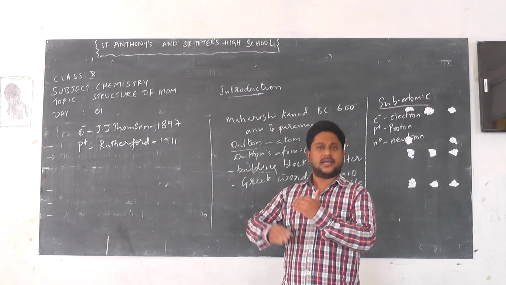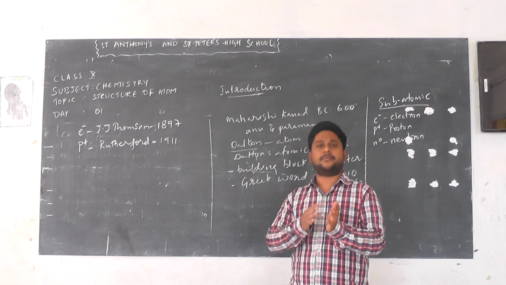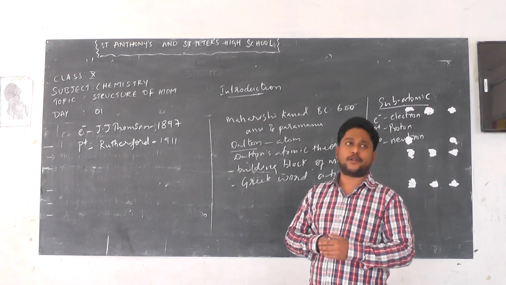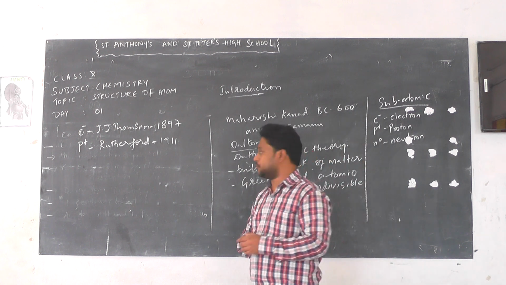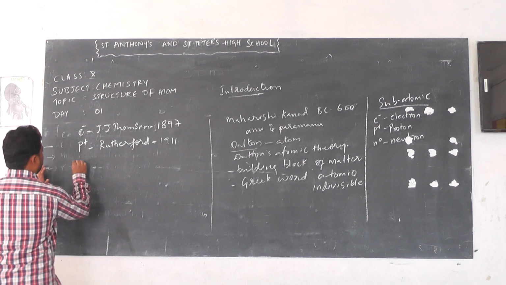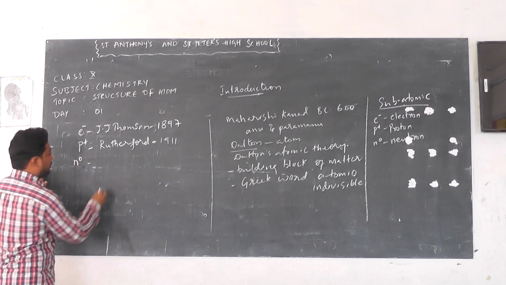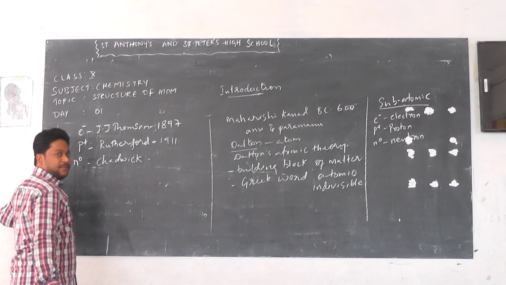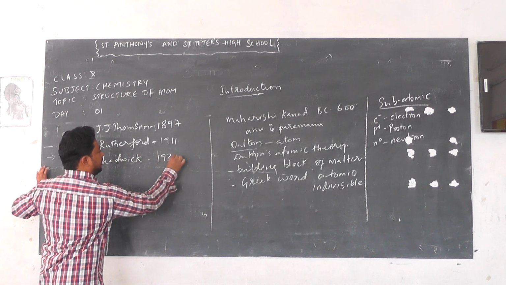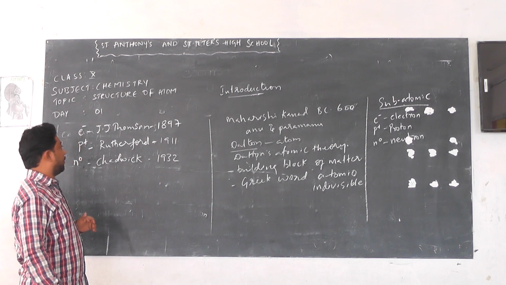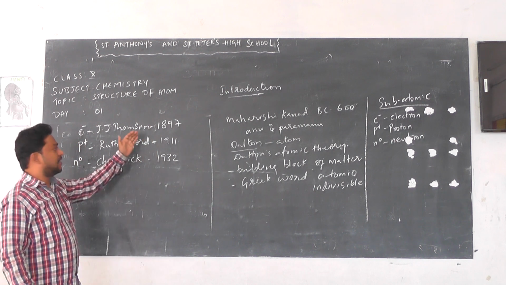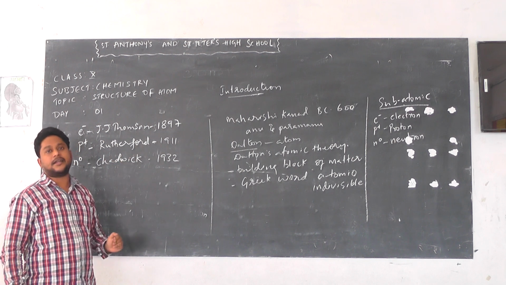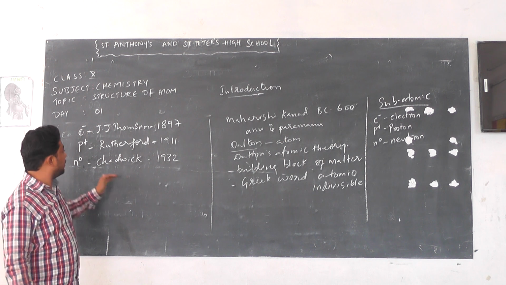And meanwhile, these atomic model experimentations are going on. They have discovered another subatomic particle, that is called the neutron. Right here we have the neutron, which was discovered by Chadwick in the year 1932. So these are the discoveries of the subatomic particles. That means they are present inside the atom, right?